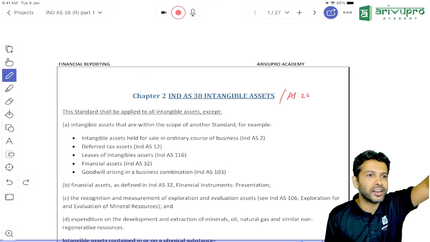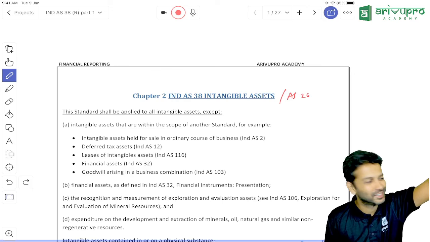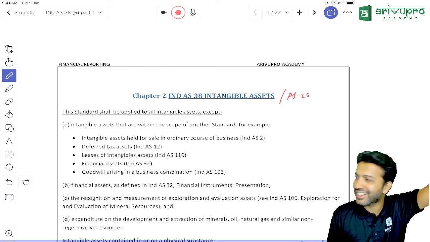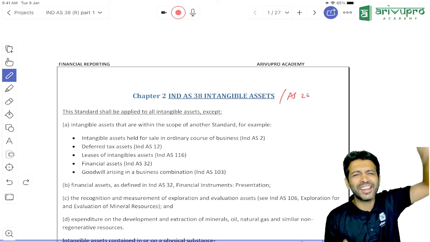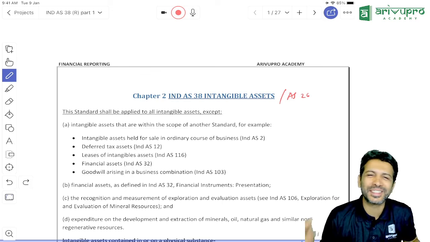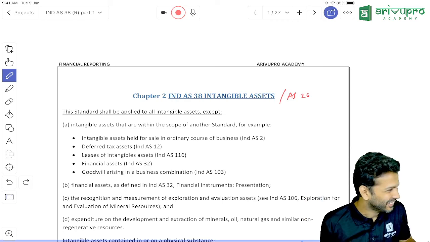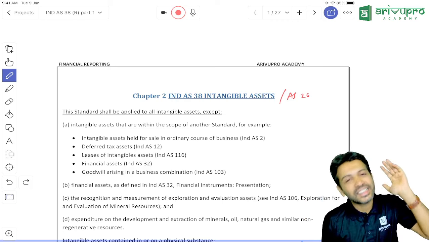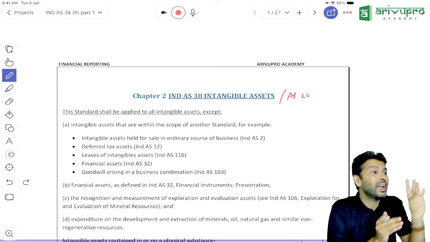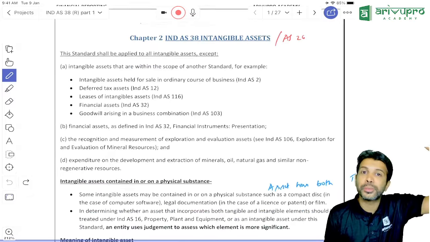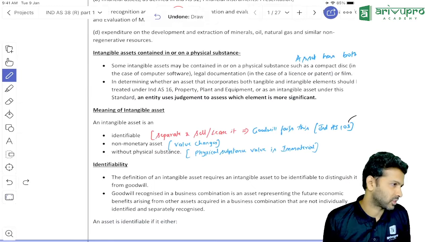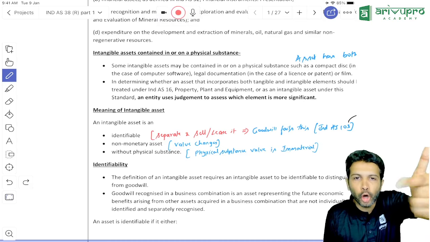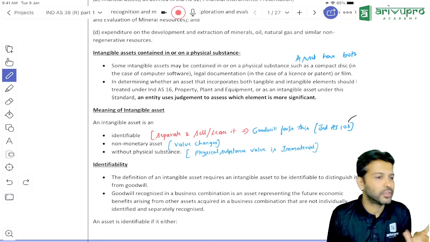Anybody remember the definition from CA Inter? It's the same definition here also. Anybody remember what is an intangible asset? No, forgotten. Sir, we left that road long back. All right. Intangible asset means: one, it should be identifiable; two, it should be a non-monetary asset; three, without a physical substance. Identifiable, non-monetary asset without a physical substance.